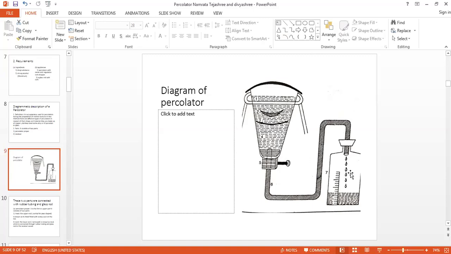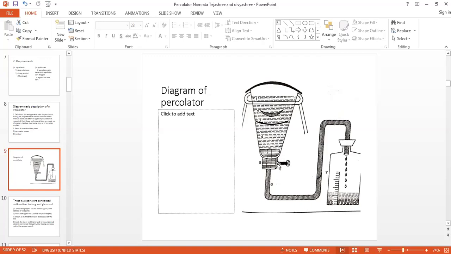Now the receiver is the second and lower part. It is kept below the bottom of percolator so that the liquid will get collected easily. It may be a glass jar. The receiver is provided with the stopcock. The apparatus is provided with arrangement for placing the powdered material moistened with the solvent and a layer of coarse sand, and above all this an arrangement for placing a white filter paper.